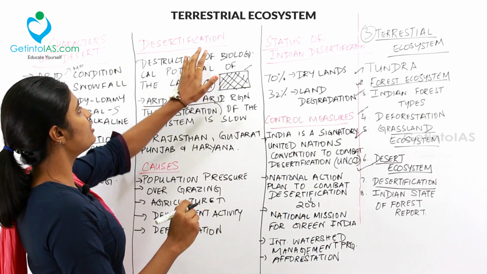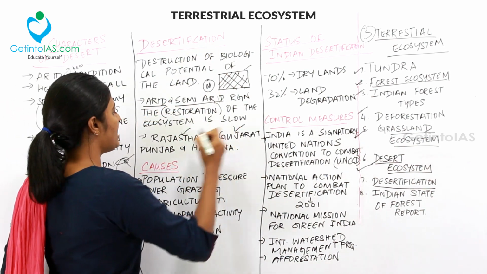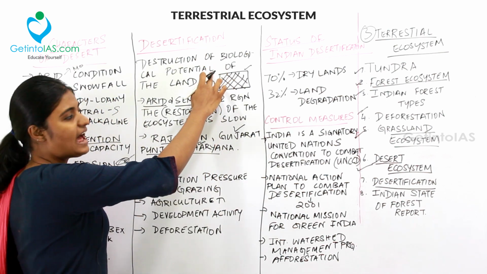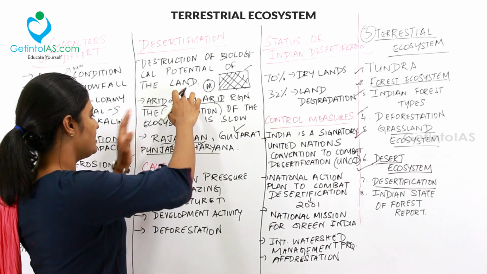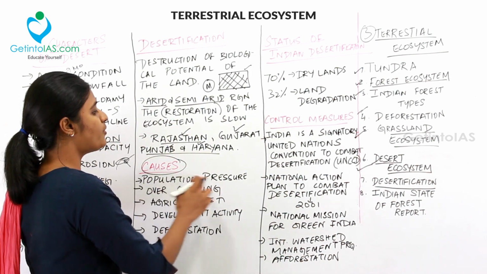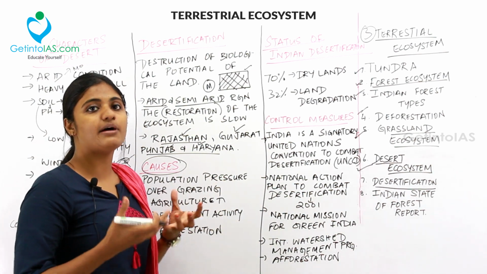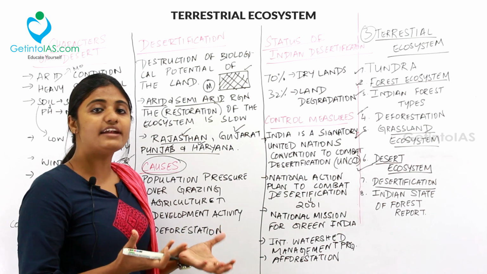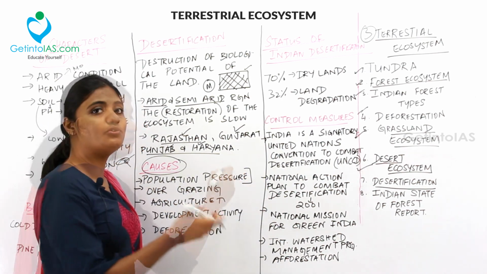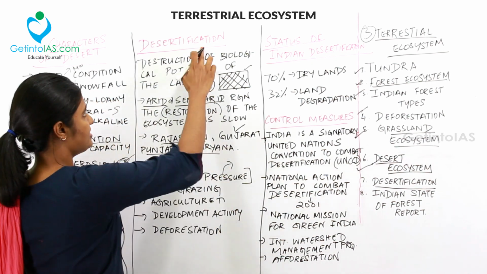And then examples of desertified areas in India are Rajasthan, Gujarat, Punjab and Haryana, where the potential of the land has been brought down. And then moving to the causes for desertification, there is population pressure, which means the population keeps increasing day by day, and then you need more land to adapt, and hence there is a population pressure. You need landfills to put your waste materials on, and hence that leads to desertification.